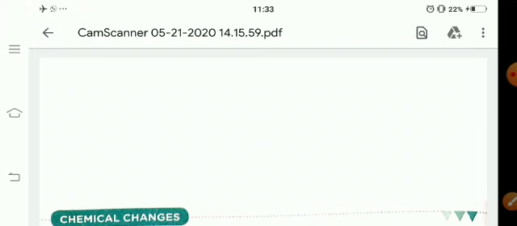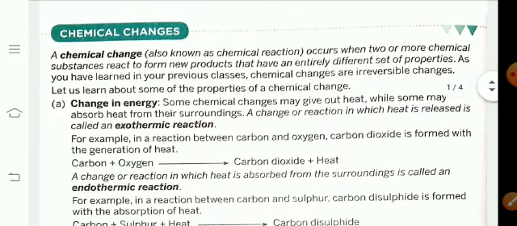In this class we will study about chemical changes. Okay, what is chemical changes? A chemical change occurs when two or more chemical substances react to form new products that have an entirely different set of properties.